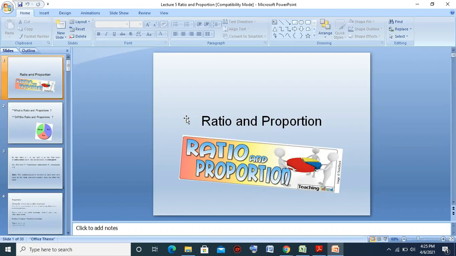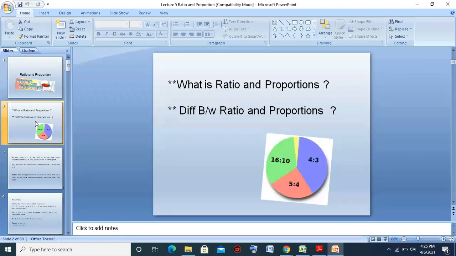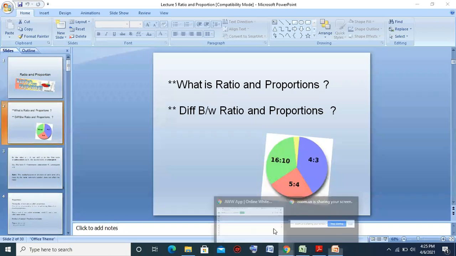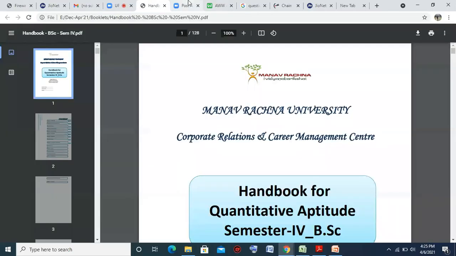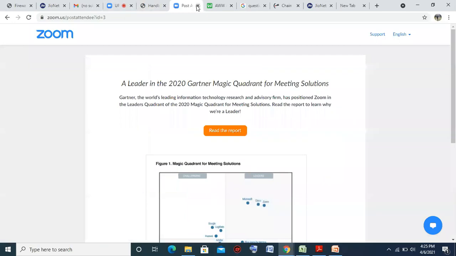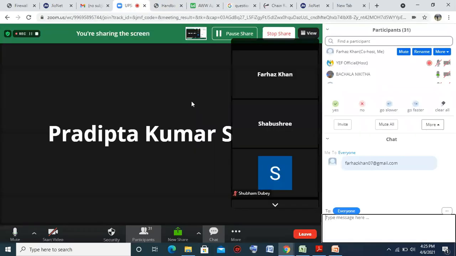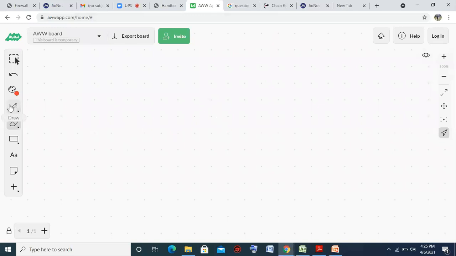Anyone from the class? What is ratio? Am I audible to all? Yes, sir. Ratio means the comparison between two figures, sir. Can I take a ratio of 60 kg with 5 liter? No, sir. No, we cannot take the ratio of 60 kg with 5 liter.